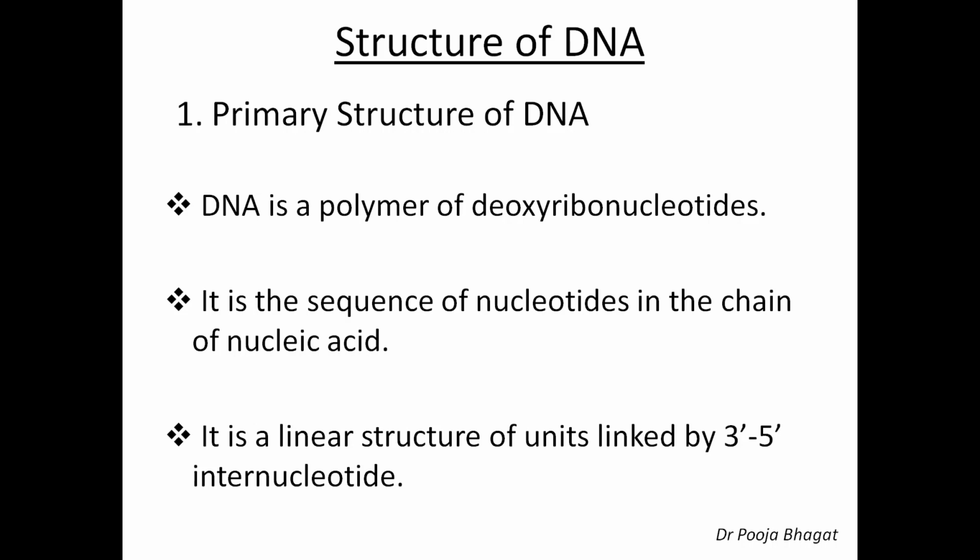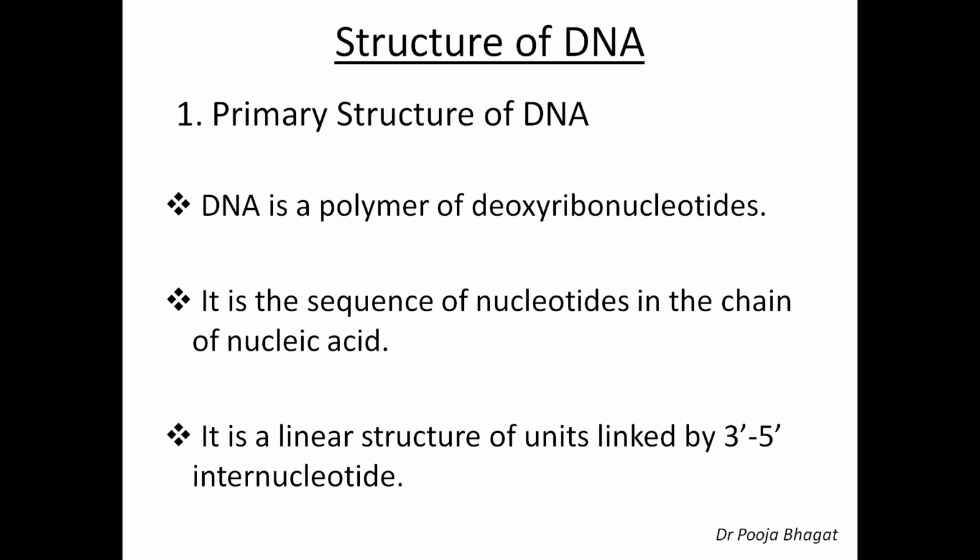Now DNA is having two types of structures, primary structure and secondary structure. We'll discuss both of them one by one. First is primary structure of DNA. Firstly, what is DNA? DNA is a polymer of deoxyribonucleotides. RNA is a polymer of ribonucleotides, while DNA is a polymer of deoxyribonucleotides. Second, in DNA, it is a sequence of nucleotides in the chain of nucleic acids. How various nucleotides are present in the nucleic acid gives the primary structure of DNA.